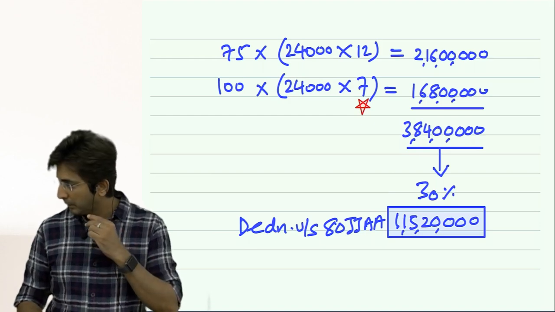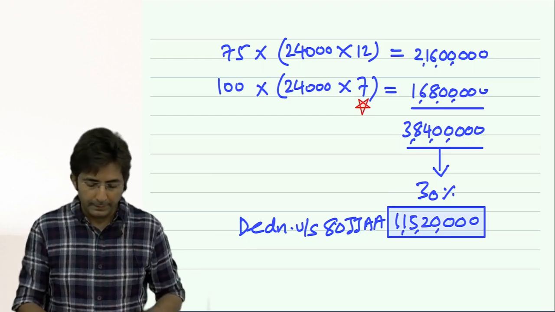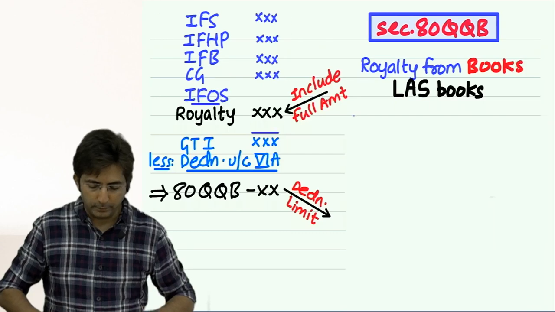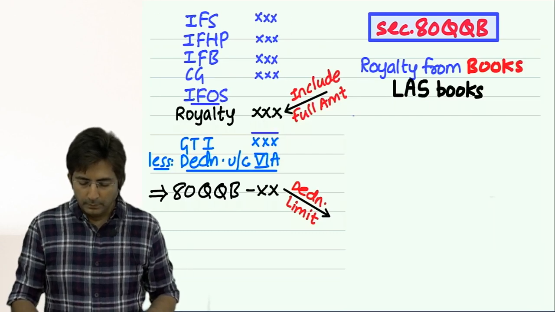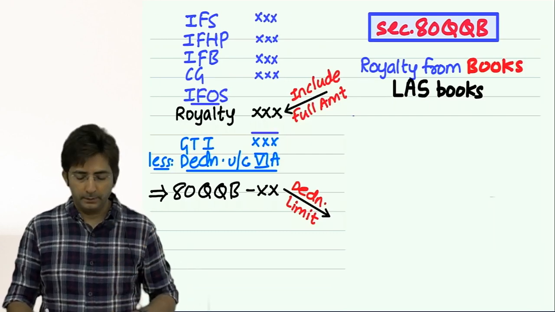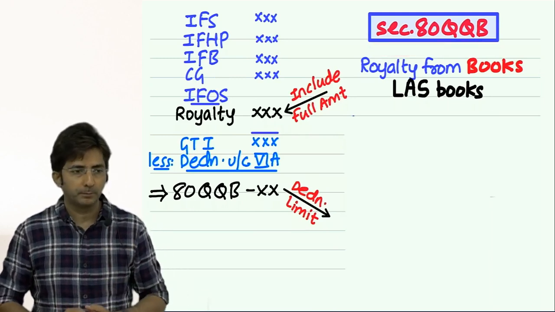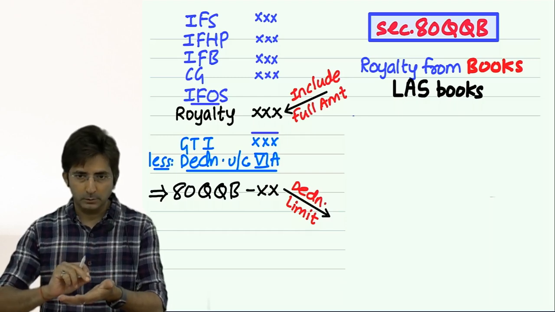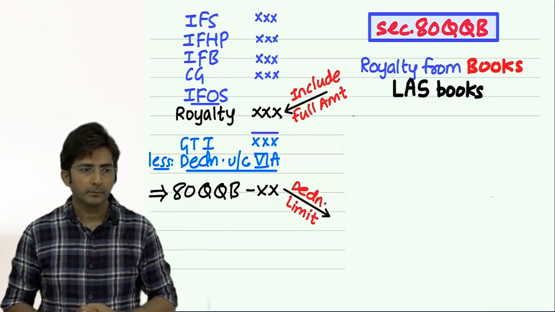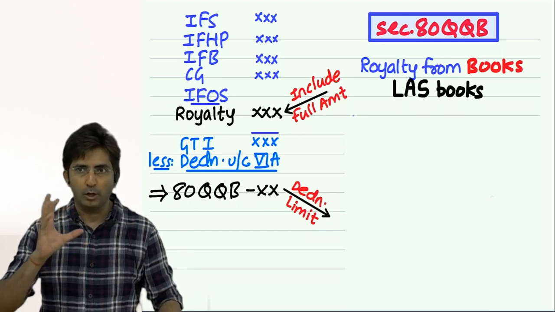Okay, done. Now see here. In chapter 6, what is left? 80QQB and 80RRB. Now see, section 80QQB is royalty for books. When you write books, you get royalty income. And you know what the system is in royalty income?